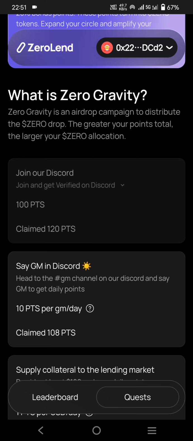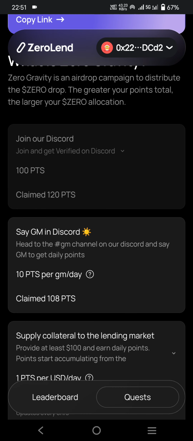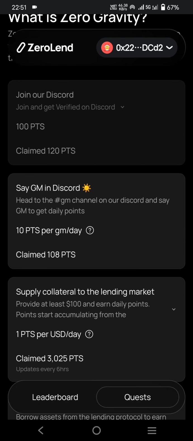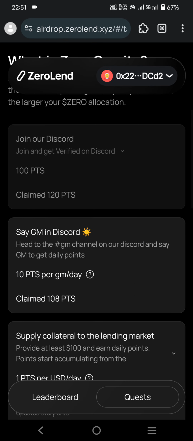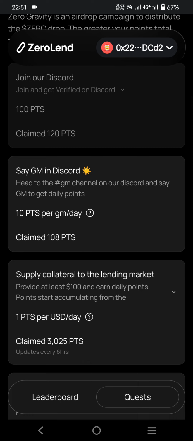This will be launching soon on Binance also. This is a huge potential, and the best thing is it is free for free users. Every day say good morning in Discord and you grab 10 points. Instantly when you verify and join Discord, you claim 120 points. 100 points plus 20 points makes 120 points.